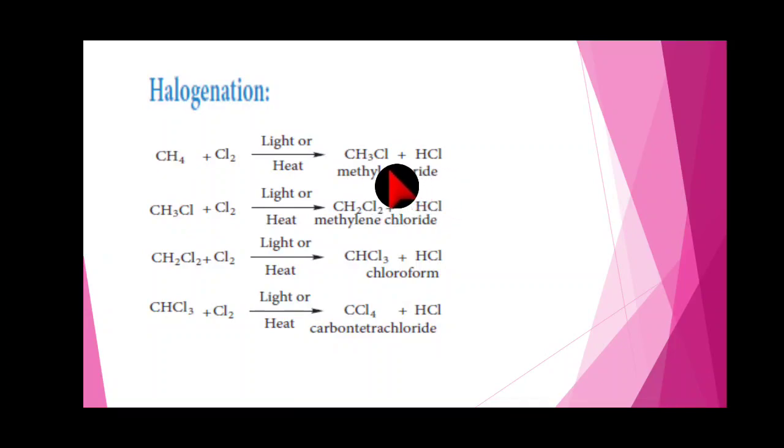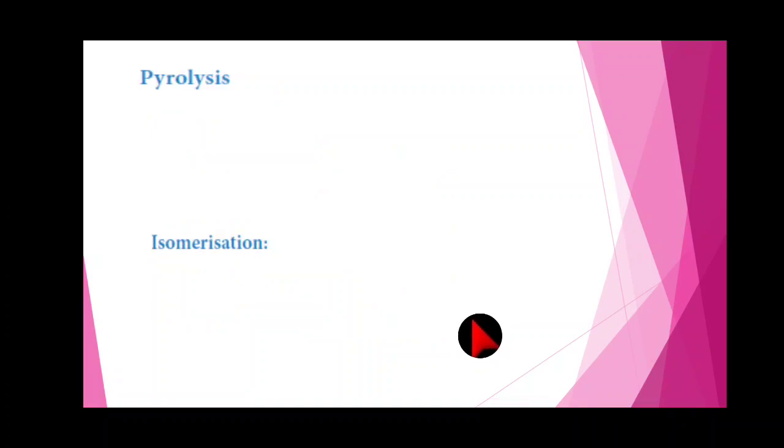Methyl chloride. In the second step, we write the methyl chloride again, reacting with chlorine in the presence of light. Again 1 HCl is removed, so the remaining is CH2Cl2, methylene chloride. In the third step, the methylene chloride is written as a reactant and reacts with chlorine. It gives CHCl3, chloroform, with HCl. Then the chloroform again reacts with chlorine. It gives CCl4, carbon tetrachloride, and HCl.